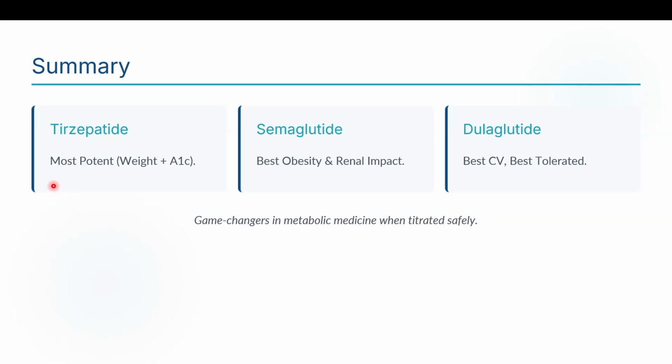Tirzepatide is the most potent as of now, but it is a bit costly compared to the other two. Semaglutide is best for obesity and renal impact. Dulaglutide is the best cardiovascular protective drug, and it is best tolerated in elderly patients. The game changes in metabolic medicine when titrated safely. It can even help in reversal of diabetes, which is the upcoming concept in diabetes management.